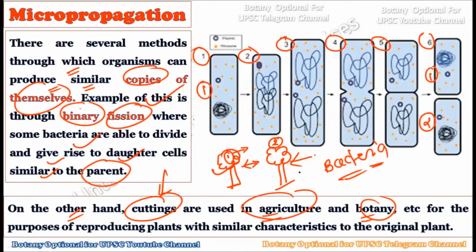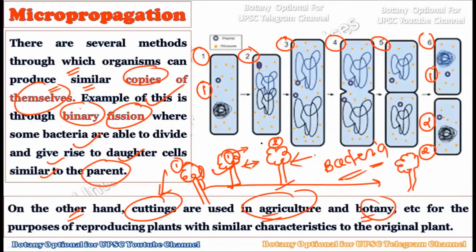So what we do in this technique is take a cutting from one plant. Okay, for example, you have cut a part of this plant and you have planted it here in different soil, so that it will create another plant. So this is also a way of vegetative reproduction, because an exact copy of a parent is created. So in the plant world as well, we use cuttings in agriculture and in botany for creating exactly duplicate or exactly identical plants from the parent plant.